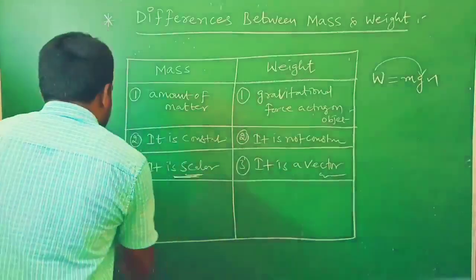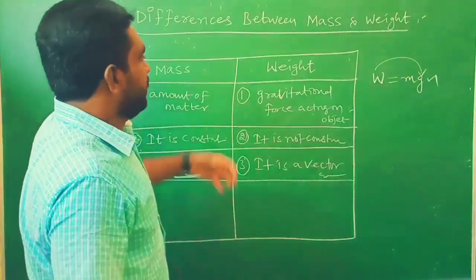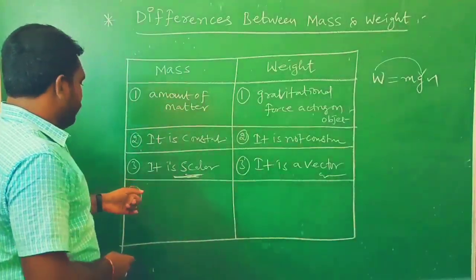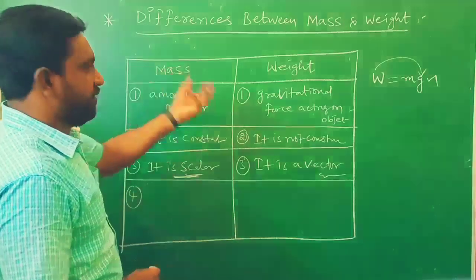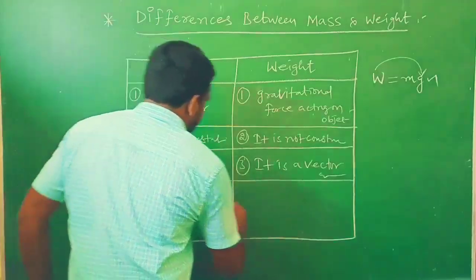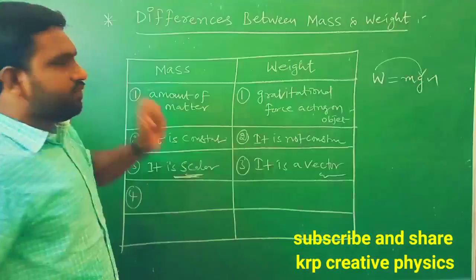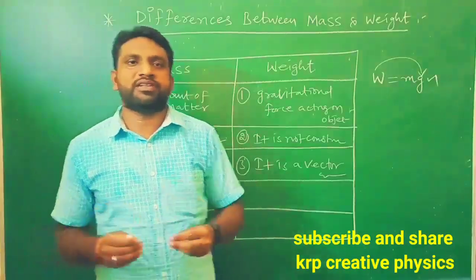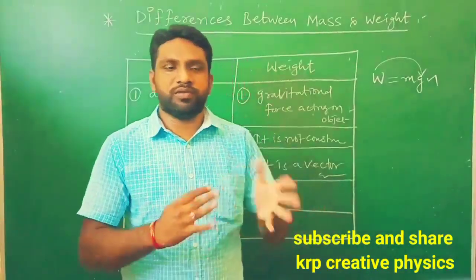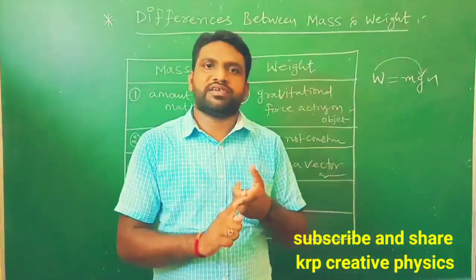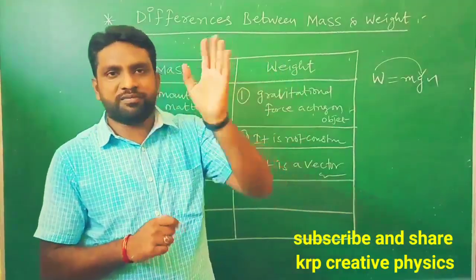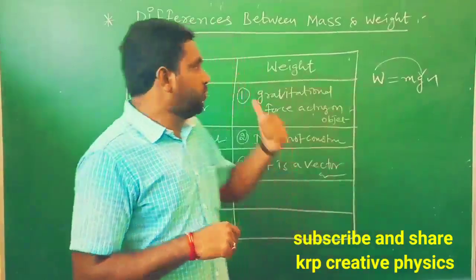Okay, so next, the last points: we are going to discuss the measuring device, and afterwards we will switch to the units. If we consider the measuring device, how can we measure the mass here? Mass can be measured with the help of different measuring devices. We have so many instruments to measure the mass. Generally common balance, electronic balance, beam balance, physical balance. All these types of balances are used to measure the mass.